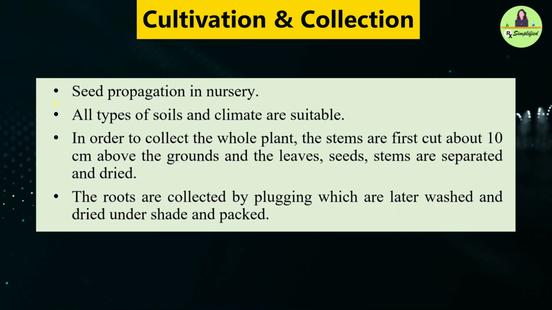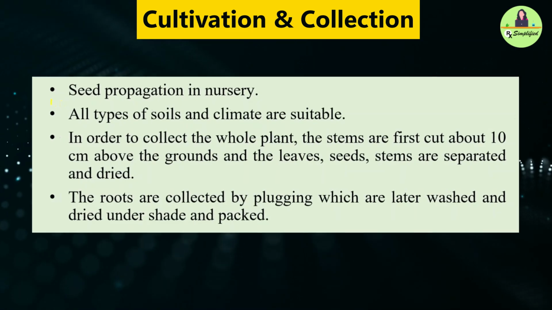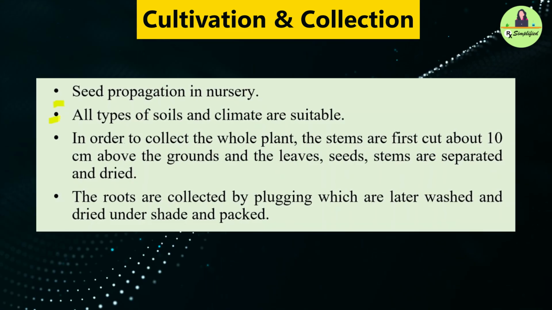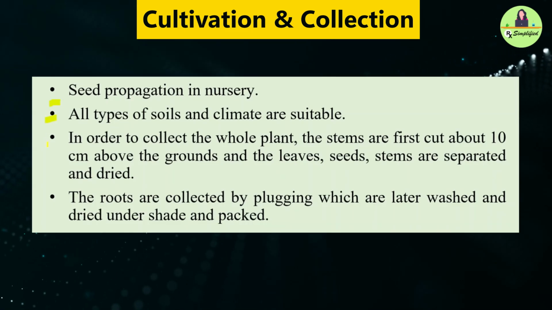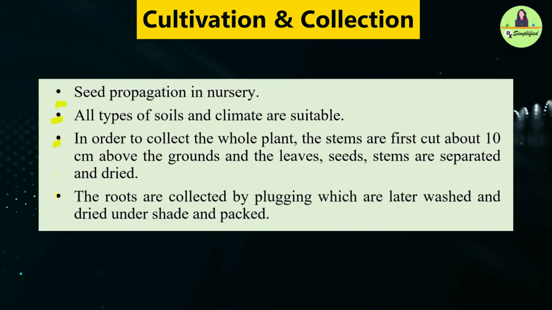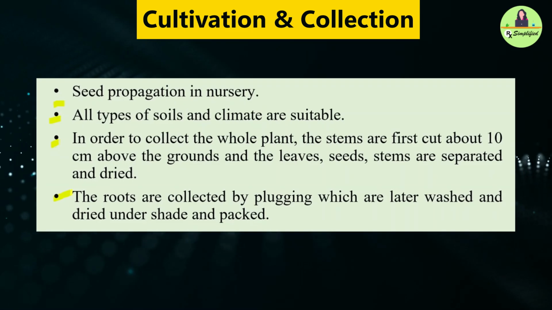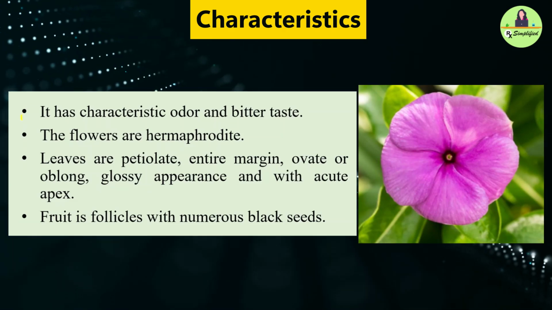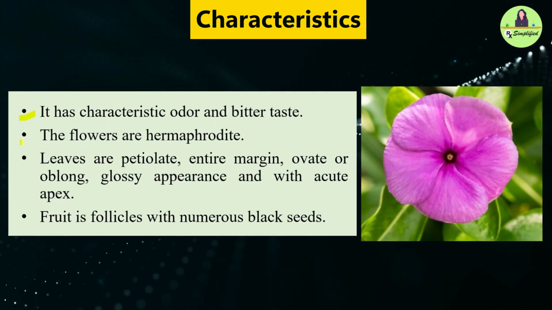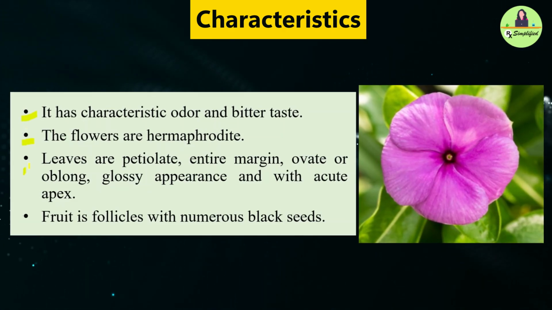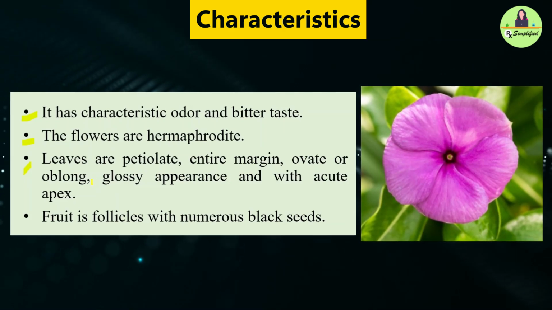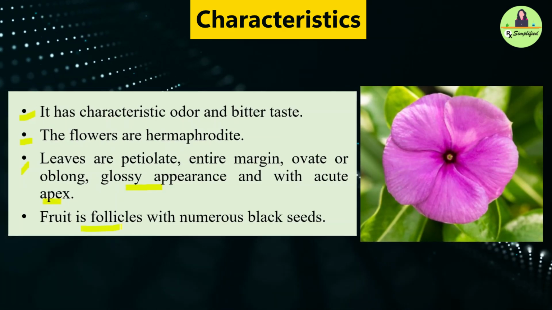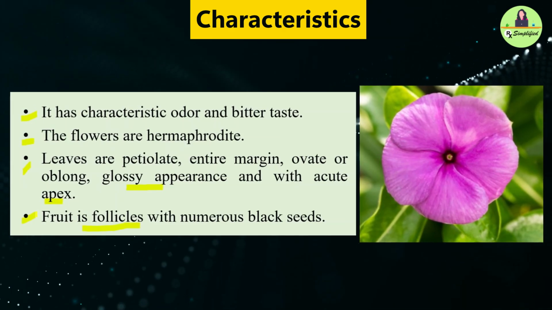Let's talk about cultivation and collection of Vinca. For cultivation, Vinca thrives in all soil types. Farmers cut stems, separate leaves and seeds and dry them properly. The roots are later collected, washed and packed for use. It has a characteristic odor and bitter taste. The flowers are hermaphrodite. Leaves are petiolate, entire margin, ovate or oblong, glossy in appearance and with acute apex. Fruit is follicles with numerous black seeds.